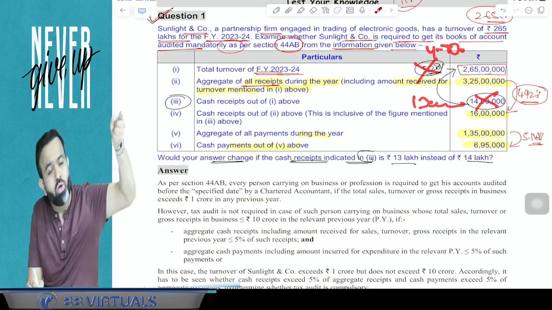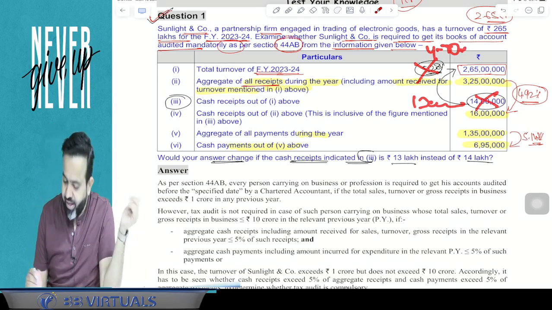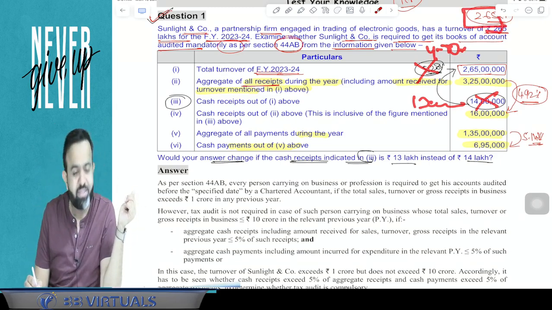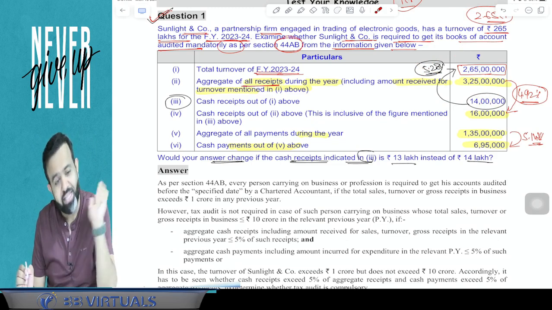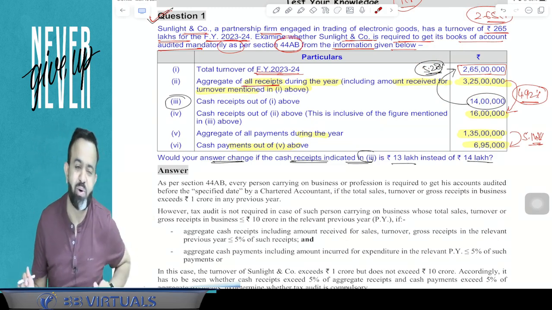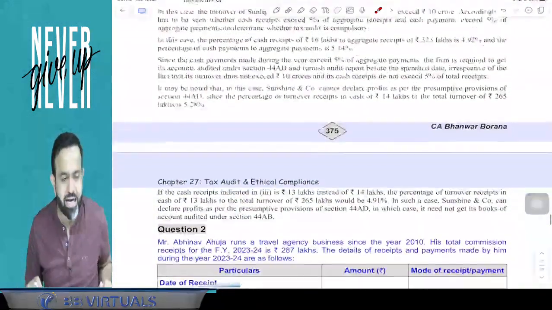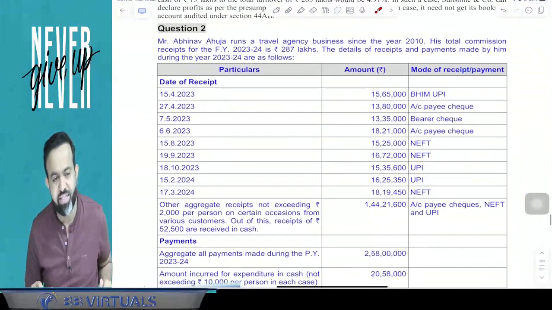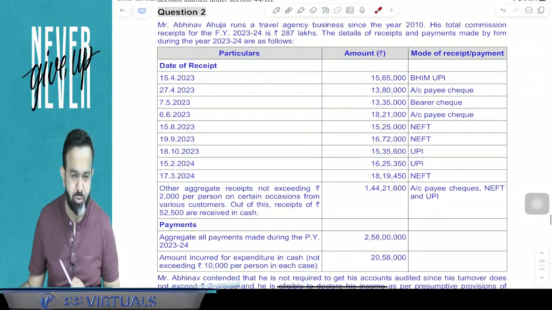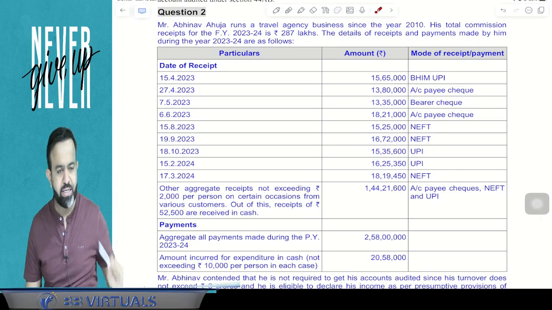It means now for 44AD, your turnover limit will be 3 crore. And here turnover is only 2.65 crore, so the assessee may opt for 44AD. And if the assessee opts for 44AD, then there is no need of audit. Did you get my point? Yes. So just read the answer of the first question and after that read question number 2. I'm going to give you 2-3 minutes.